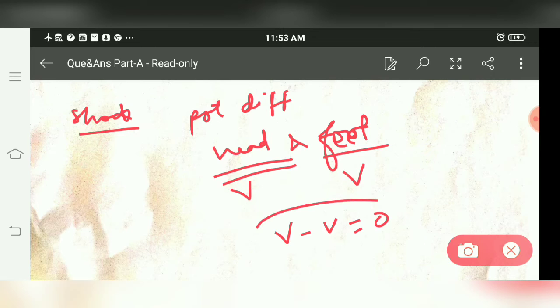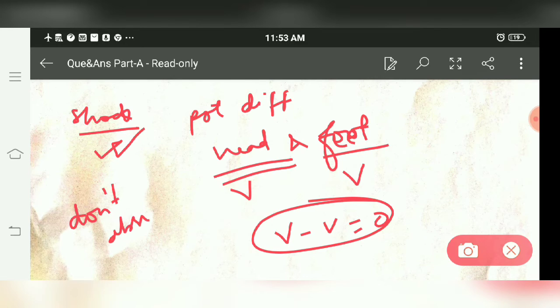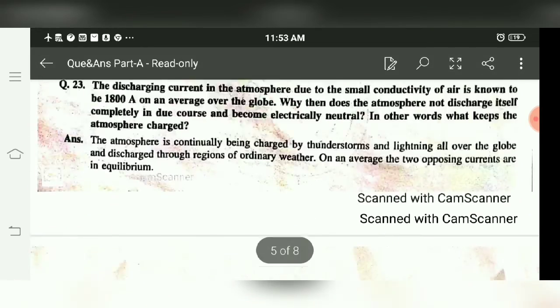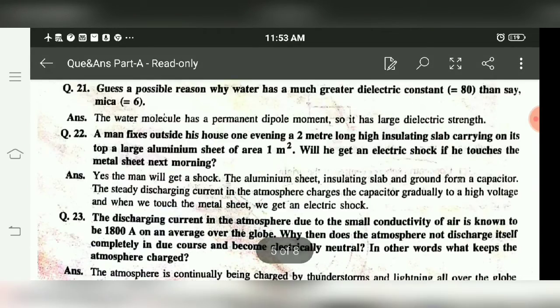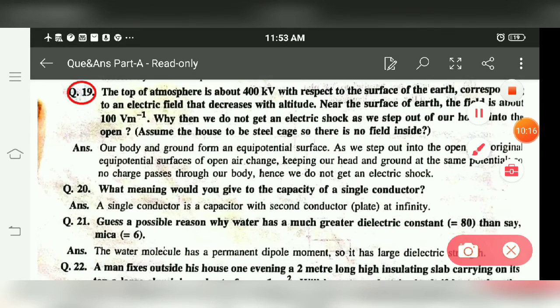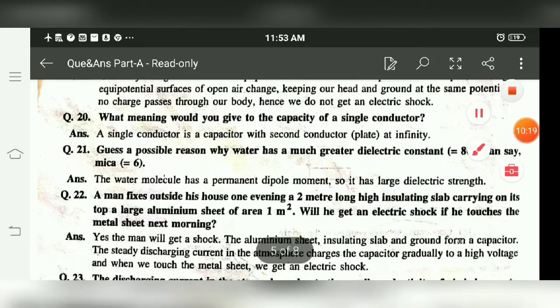In that case, a human body does not observe any shock. So due to the equipotential surface on the head and feet, there is no potential difference, so no shock is there that a human body can observe. Hence, we do not get an electric shock.